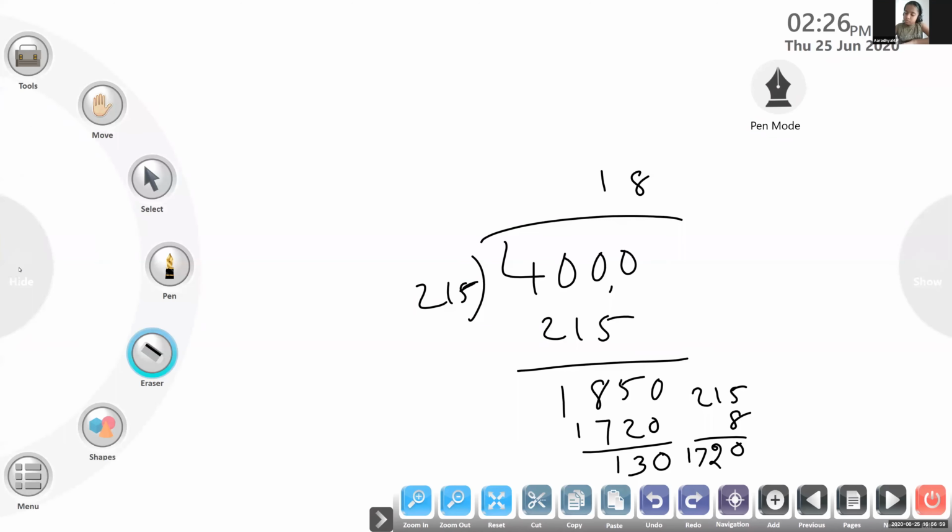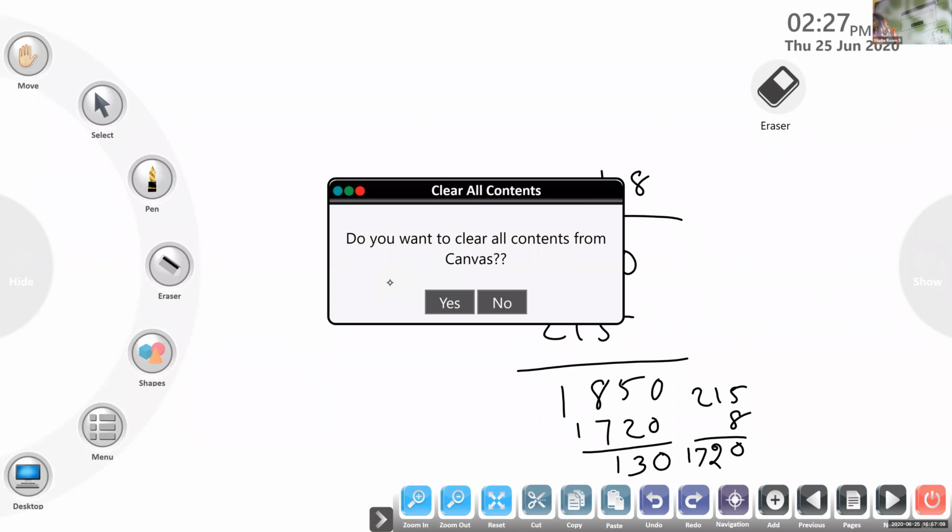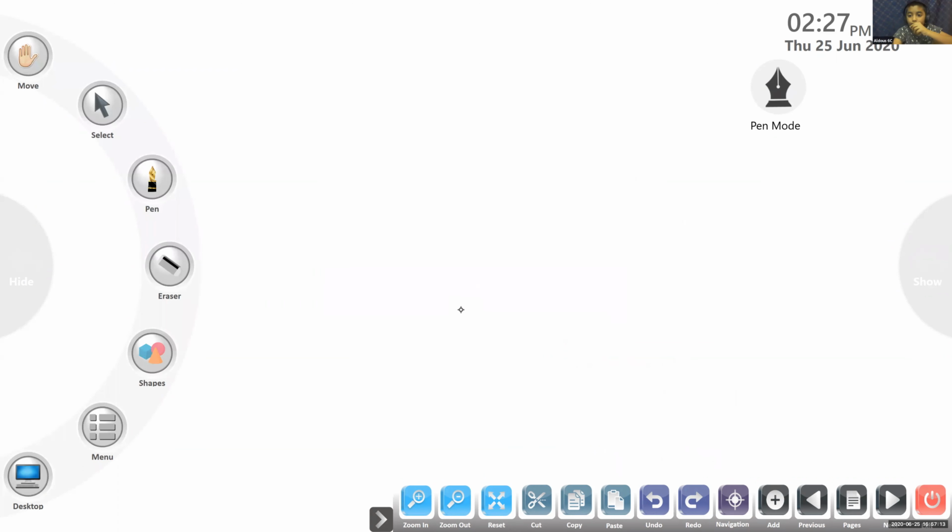Here you will do this simplification. You have to do the right side. And number of shirts he can make, 18. What is the next step you will write? Number of shirts he can stitch. How many shirts can he stitch? 18 shirts we can stitch. Number of shirts he can stitch: 18 shirts. And balance cloth. What is the balance cloth? 130 centimeters.